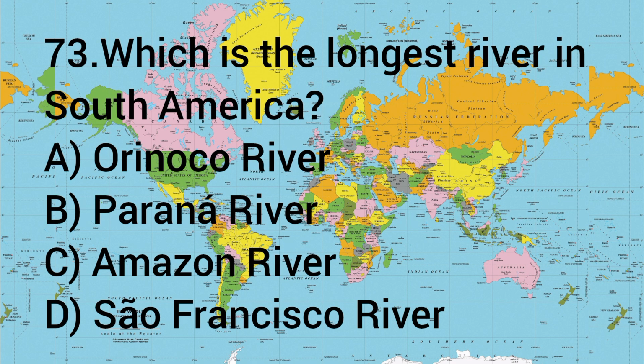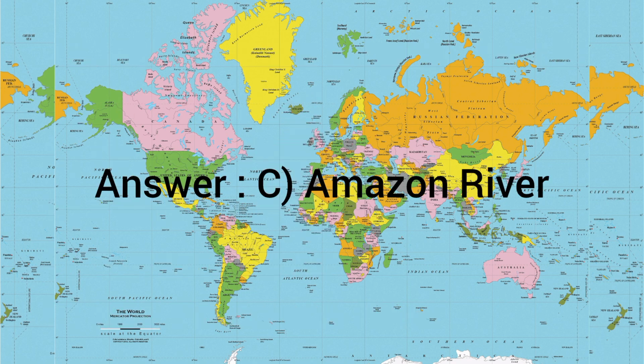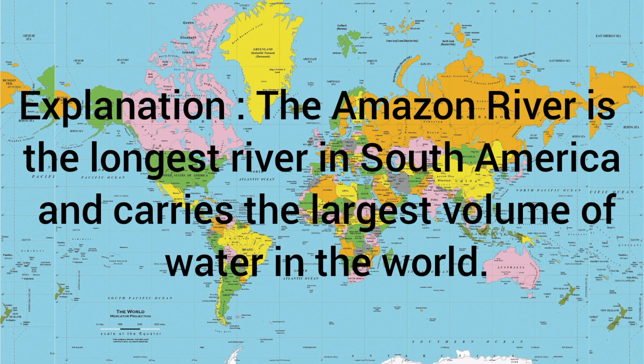73. Which is the longest river in South America? A. Orinoco River, B. Paraná River, C. Amazon River, D. San Francisco River. The answer is C. Amazon River. The Amazon River is the longest river in South America and carries the largest volume of water in the world.